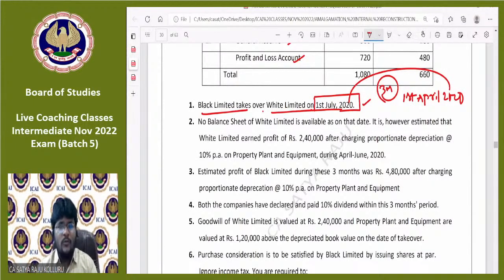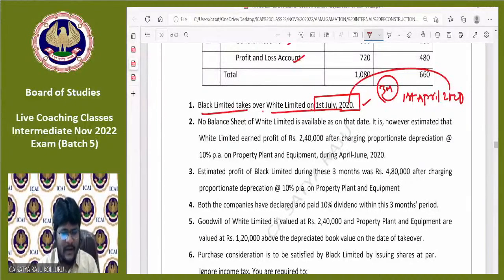And most of the time, you may already have come across the chapter on partnership accounts. In partnership accounts, for example, 1st April 2020 is the starting point. After that, the business will be continued for 6 months. After 6 months, one partner will die. Then for the remaining 6 months, the remaining partner will continue the partnership firm and that business. And at the end of the year, that partnership will ultimately be taken over by a company.